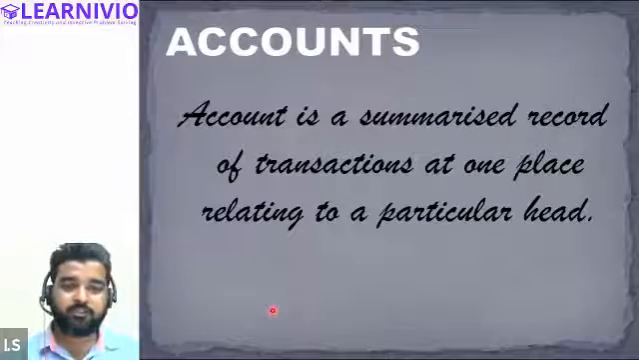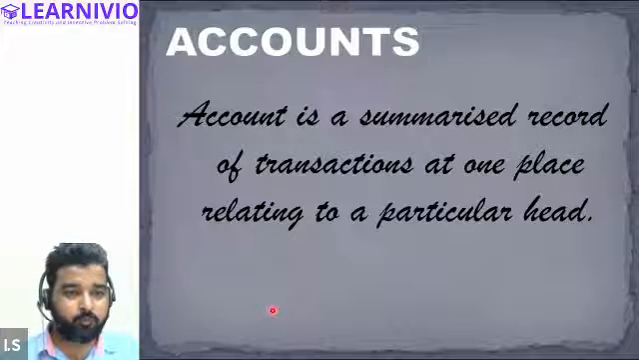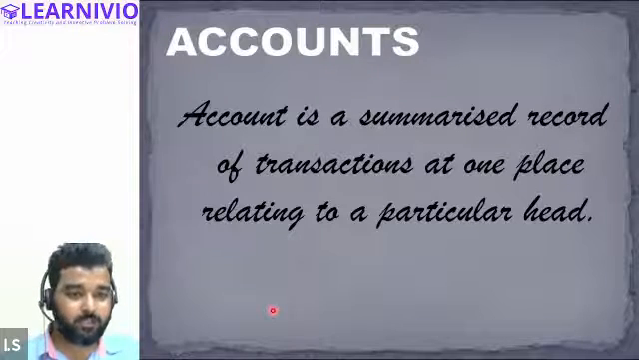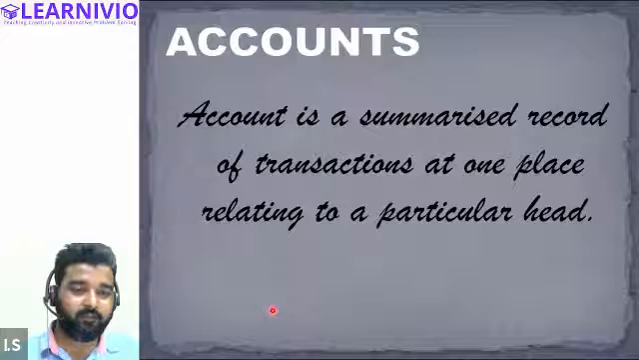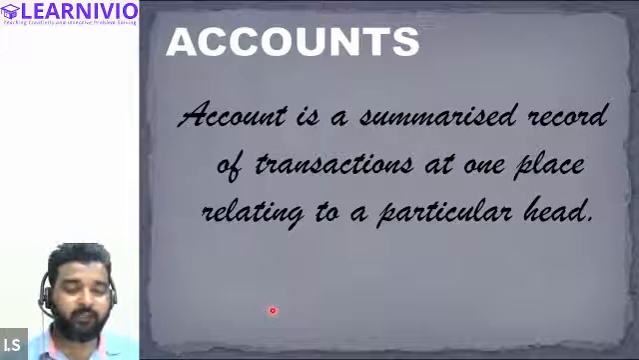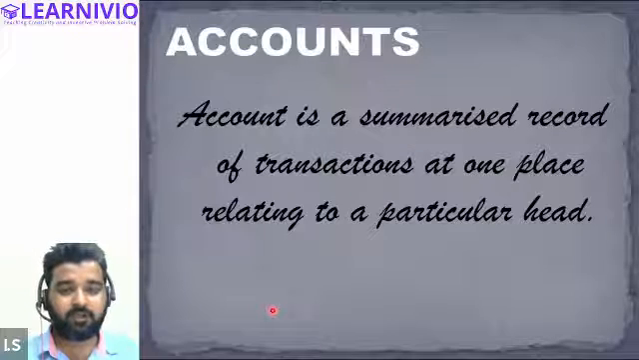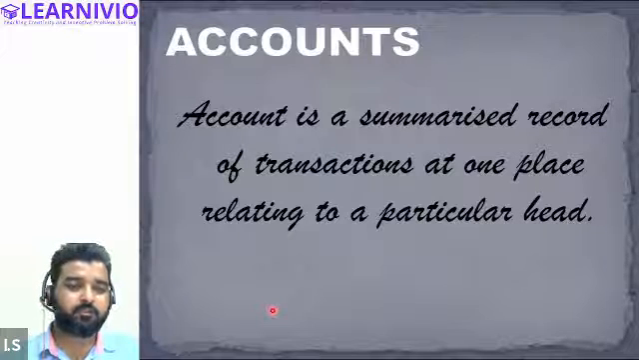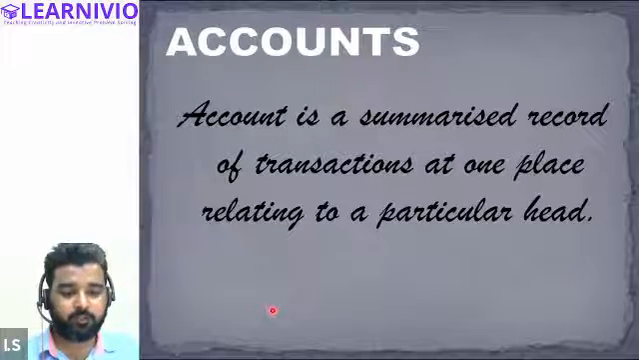All right, so accounts are basically a summarized record of transactions at one place relating to a particular head. Sales transactions will be recorded separately in the sales account. Purchase transactions will be recorded separately in the purchase account. Similarly, expenses are recorded separately in the expenses account. Revenues are recorded separately in the revenue account. Assets are recorded separately. Liabilities are recorded separately. So for every similar transaction, we make different accounts. Accounts basically record or summarize.